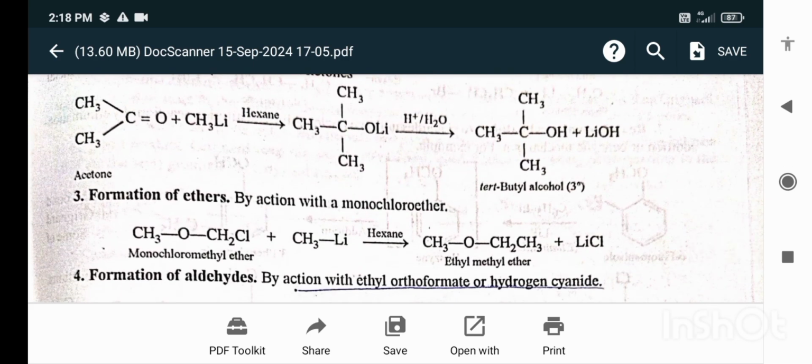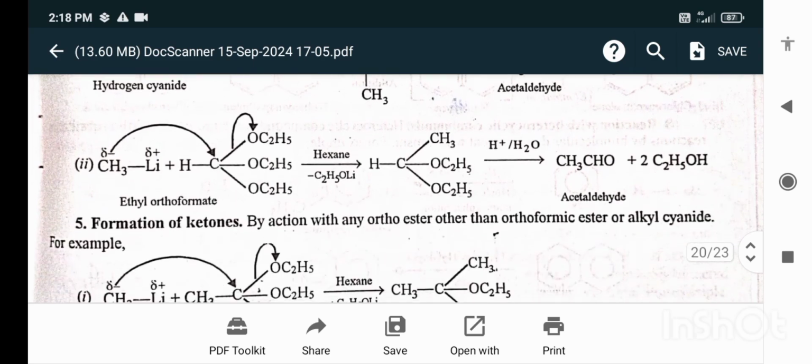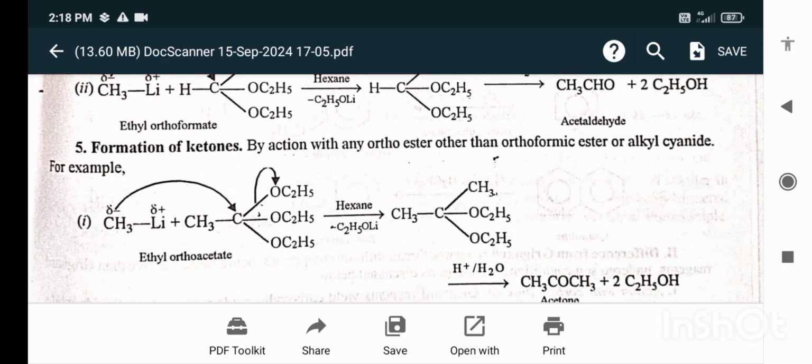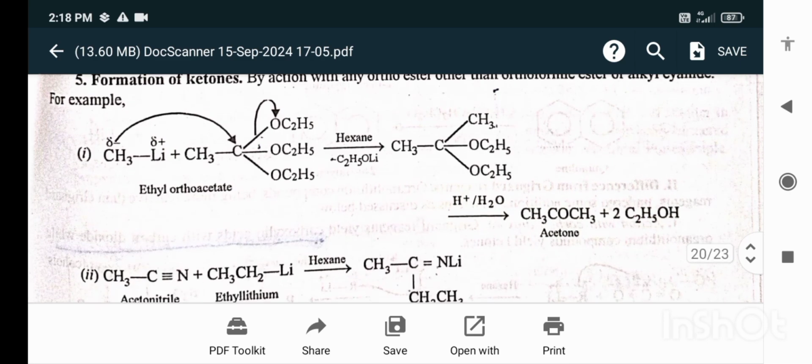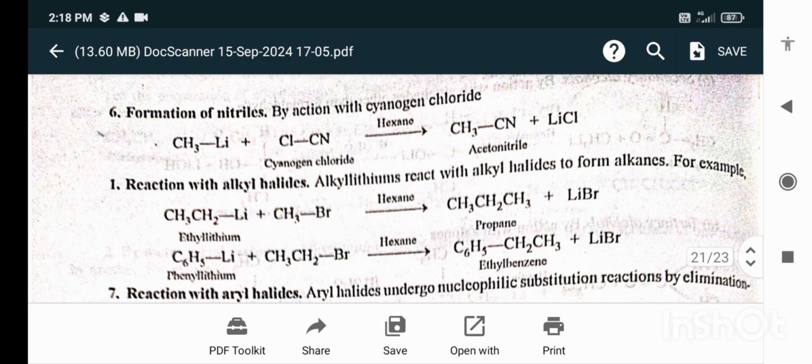Formation of ethers by the action with monochloroethers. Formation of aldehyde by the action with ethyl orthoformate or hydrogen cyanide. Formation of ketones by the action with any orthoesters other than orthoformic esters, or alkyl cyanides. Formation of nitriles by the action with cyanogen chloride.